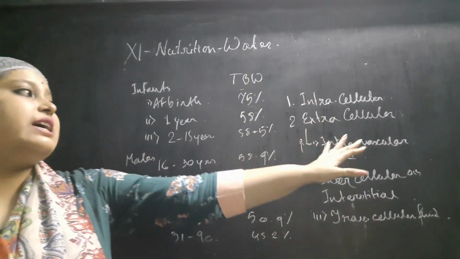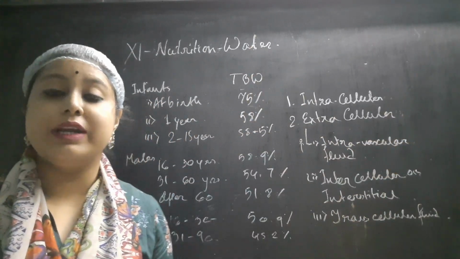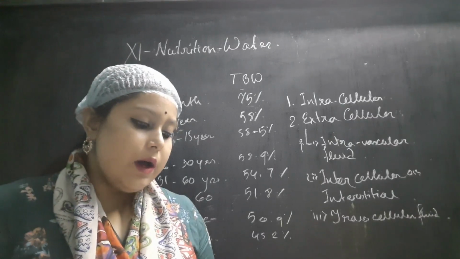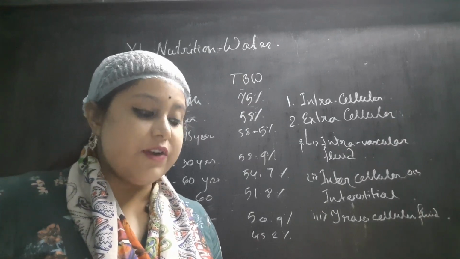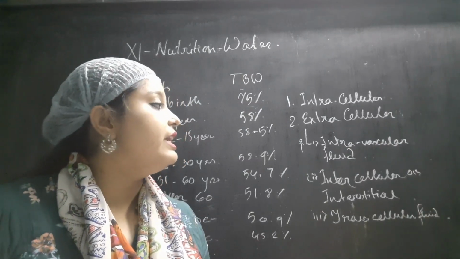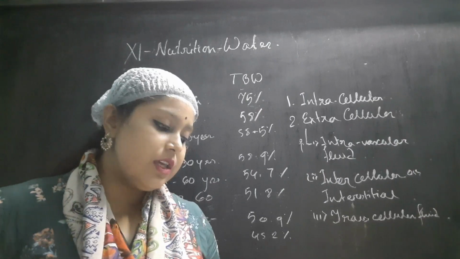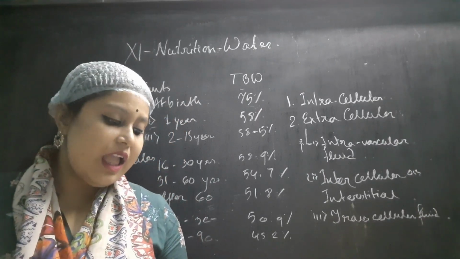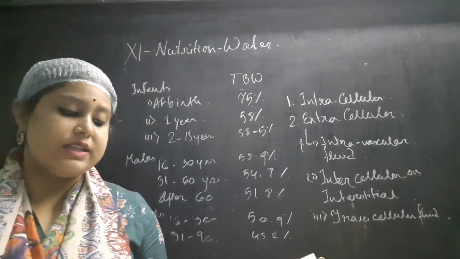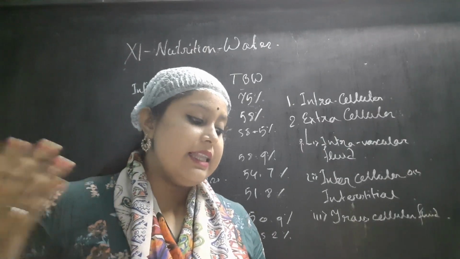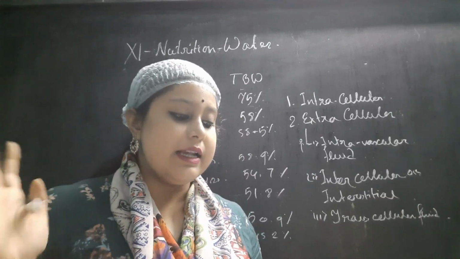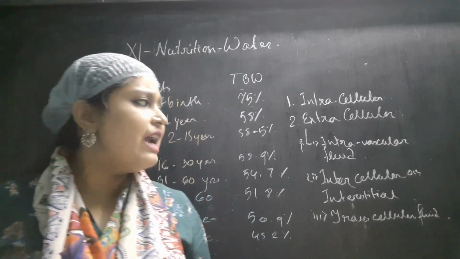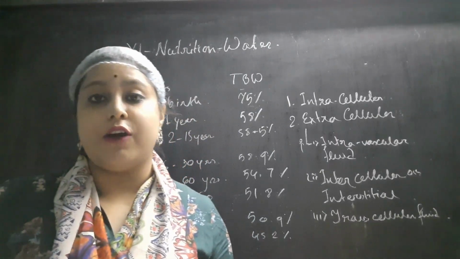The second one is the extracellular fluid. Extracellular fluid means the fluid that is present outside the cell. This compartment is further subdivided into the three parts that I told you. First, the intravascular phase. Intravascular means this comprises the fluid within the blood vessels of the vascular system, like in the arteries, veins, capillaries, etc. It also contains the blood plasma, and makes up about 7.5% of the fluid.